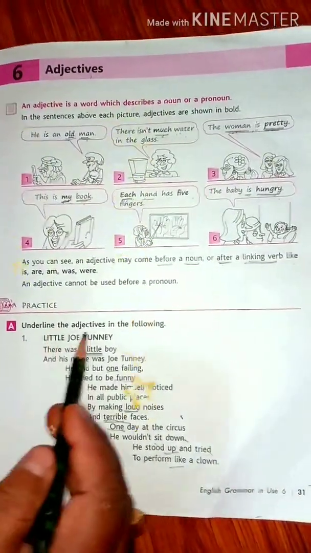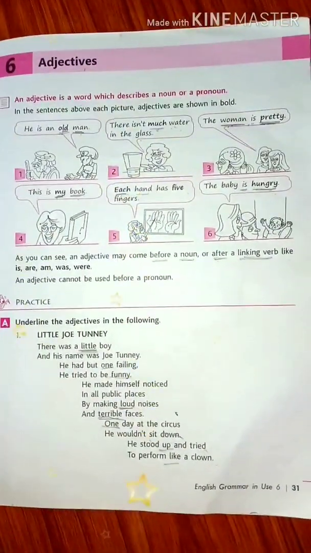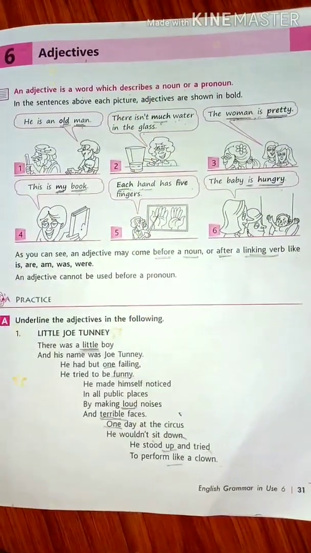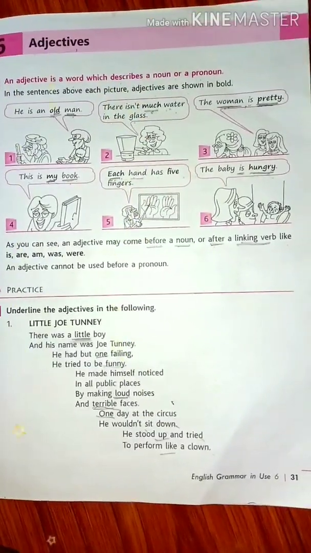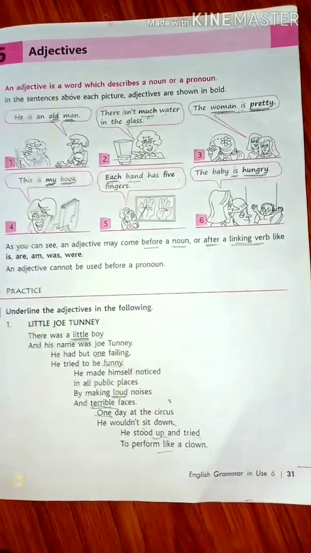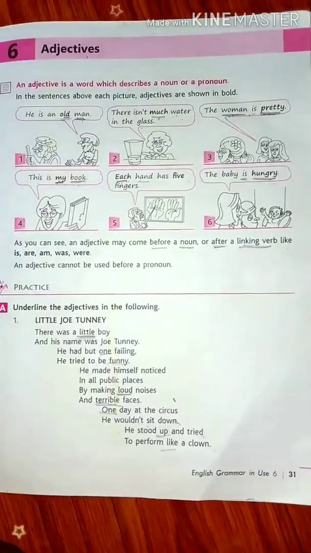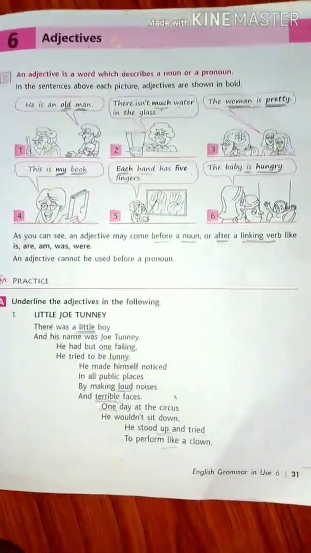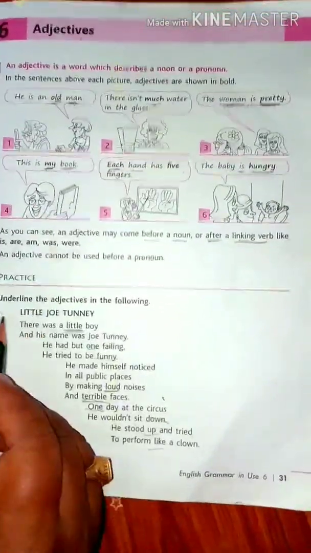Number A, underline the adjectives in the following. Now you understood very well: adjectives describe a noun or pronoun. That is the first thing. The second thing is that adjectives come before a noun or after the linking verb. These two things you keep in mind. Okay, now let us see here. Underline the adjectives in the following.